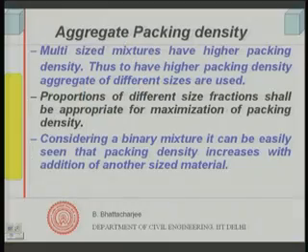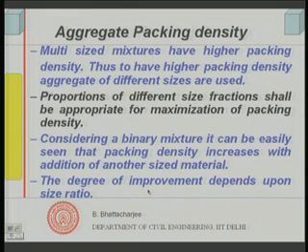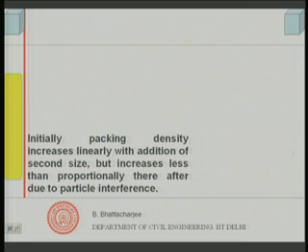Now we will look into the case of a binary mixture, and see how the packing density increases with another size of material. The degree of improvement of course depends upon the size ratio. We shall see that next.